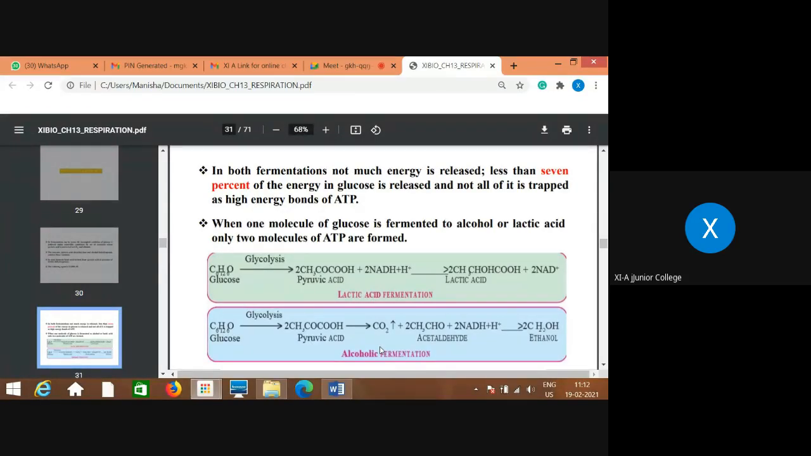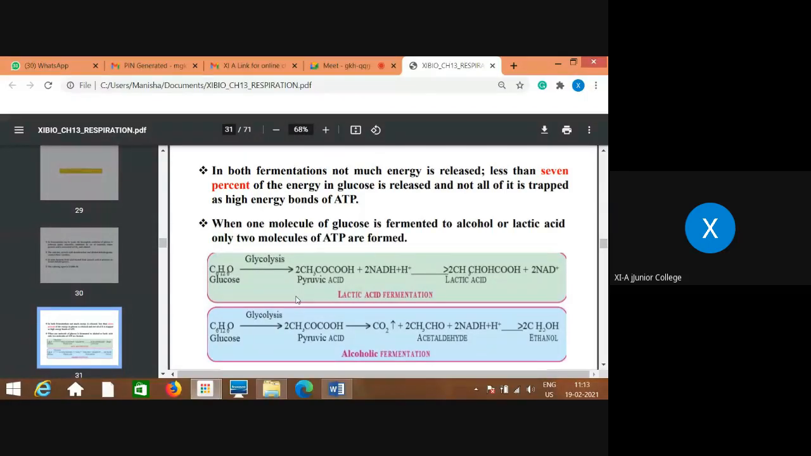That means the amount of energy released from the glucose molecule in anaerobic respiration or fermentation, whether lactic acid fermentation or alcoholic fermentation, is very less as compared to aerobic type of respiration. And the energy released which is trapped in the form of ATP is also very less. That we will discuss at the end, when we complete both aerobic as well as anaerobic. But this is what you need to remember in case of anaerobic type of respiration.